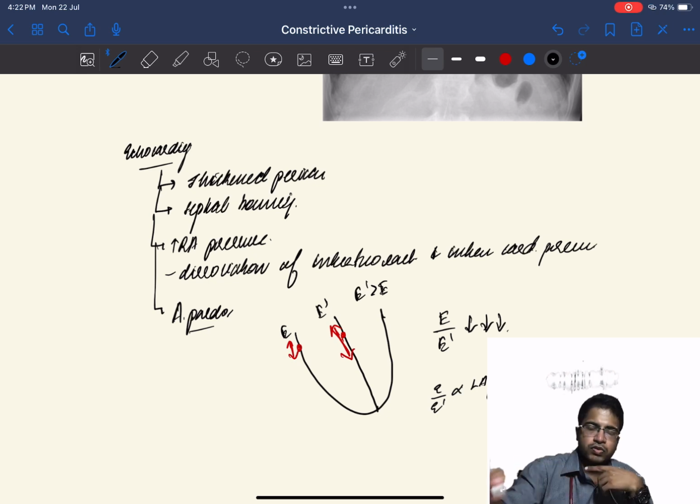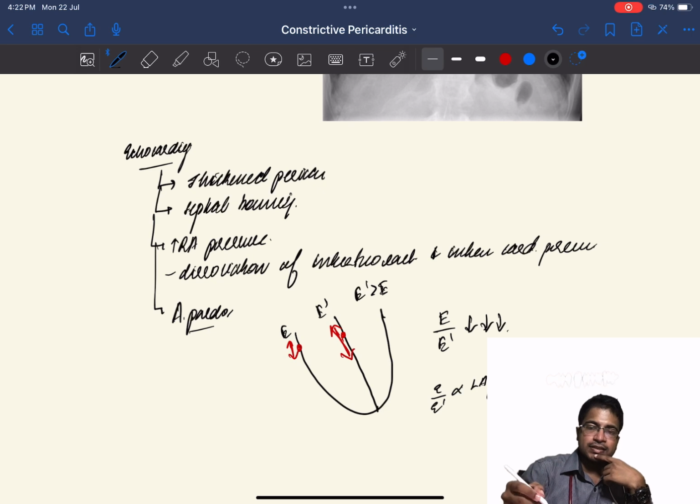Basically, E is the distance covered by the point we have kept in the lateral wall, and E dash is the distance moved by the point we have kept in the interventricular septum. E by E dash is directly proportional to left atrial filling pressure.